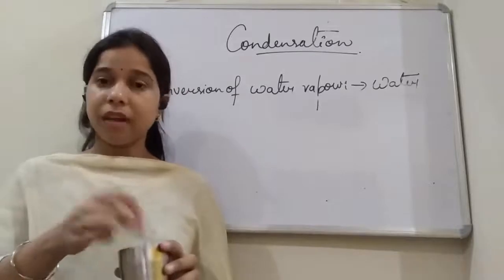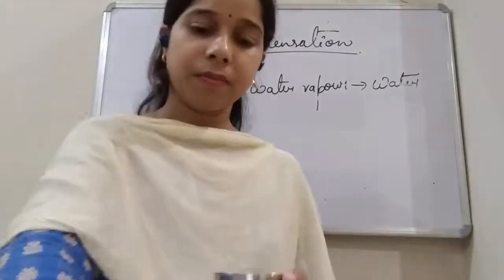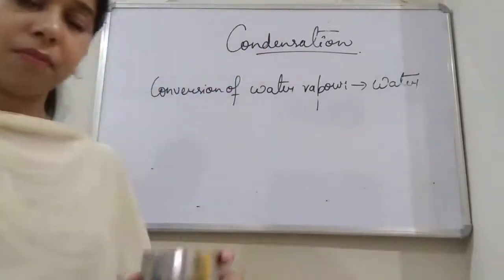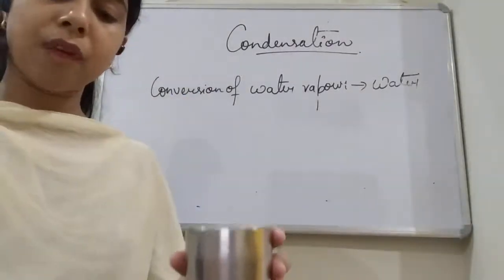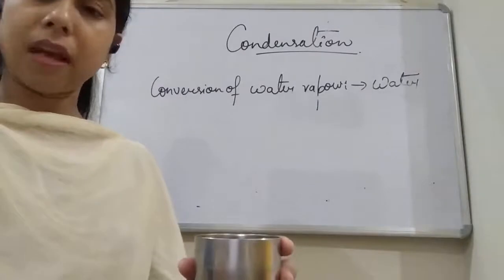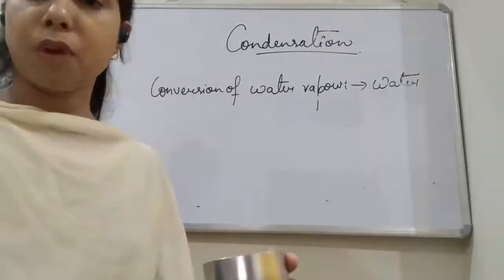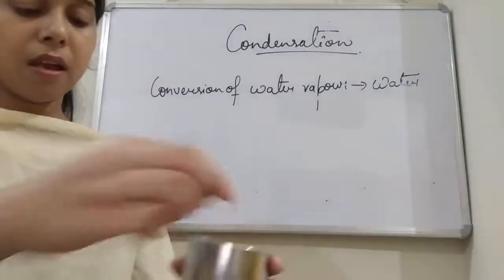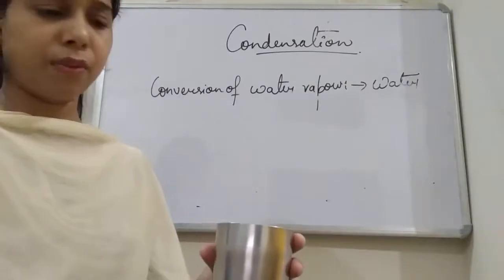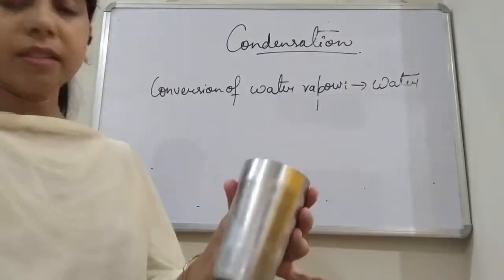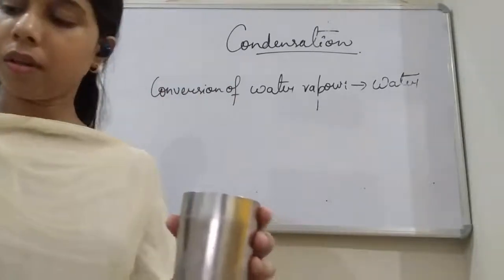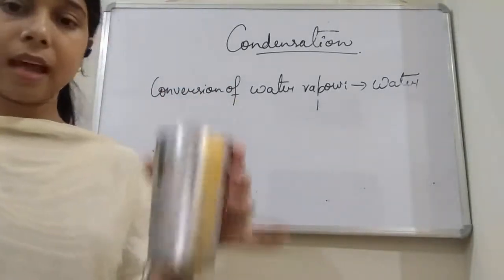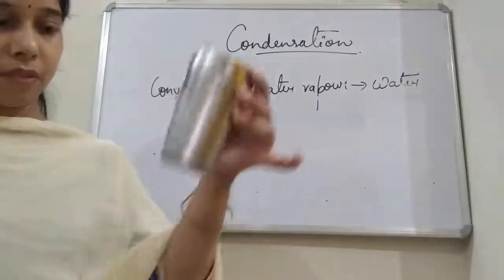Okay, so when we add our iceberg to it, we are adding a few icebergs to show the process of condensation, students, and you just leave it for a few seconds only. What you will see is that the water droplets will be present at the outer surface.